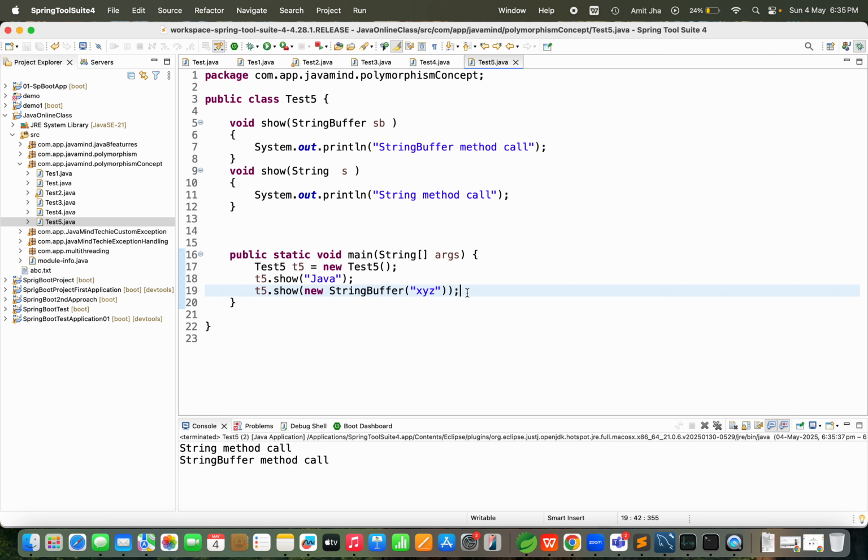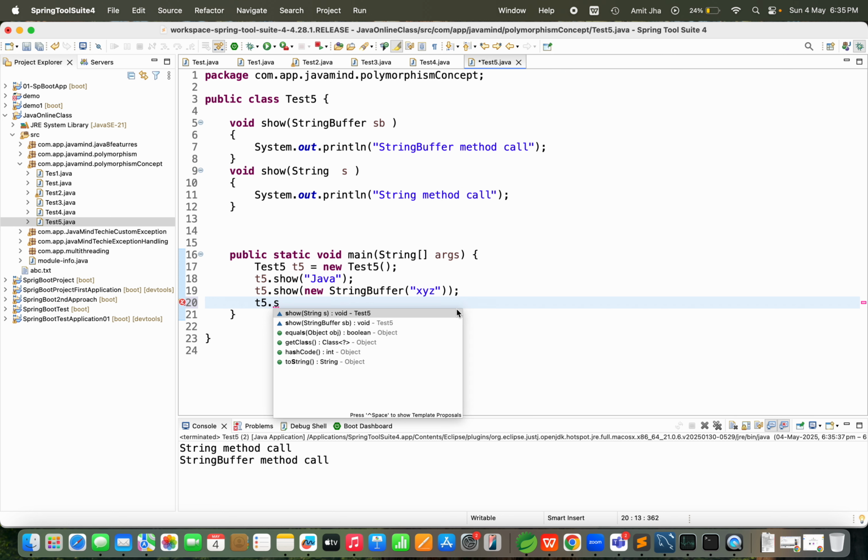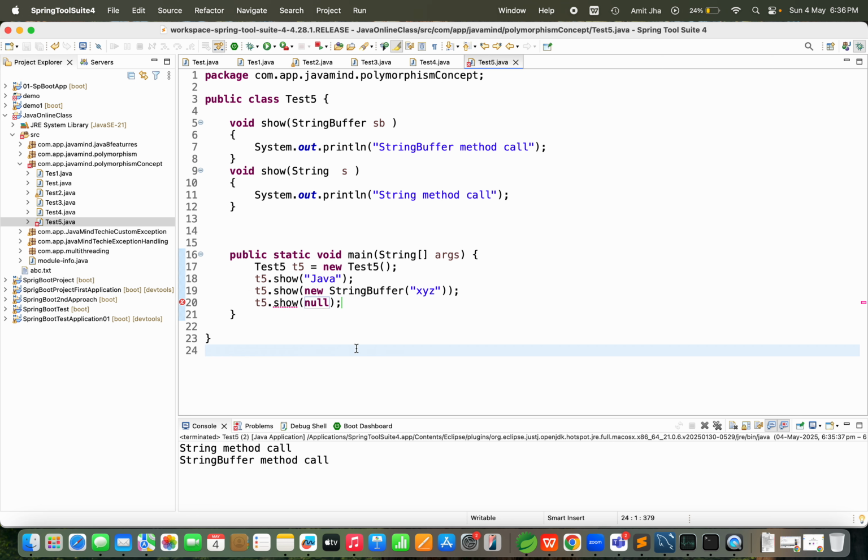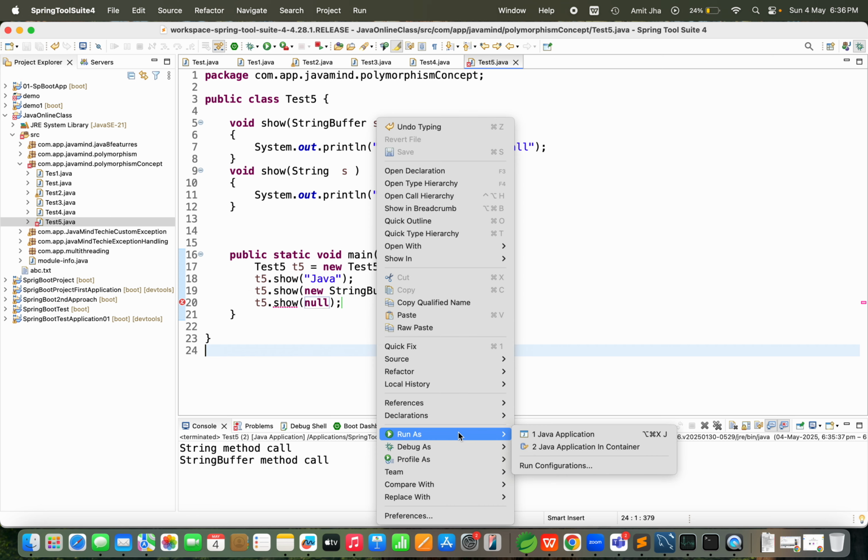Guys, see, if you are going to call t5.show and pass here null, tell me what should be the result? What should be the result? You can see what it's mentioning: the method show(StringBuffer) is ambiguous for the type Test5. Okay, so guys, if you run the application, we'll see the result.